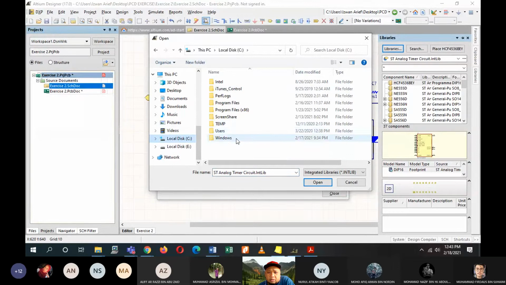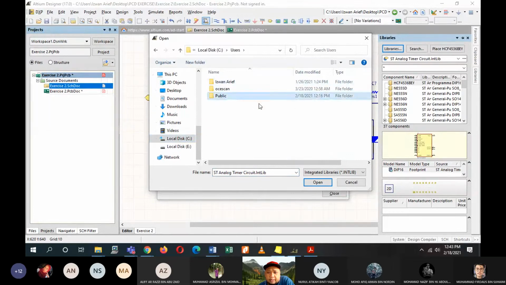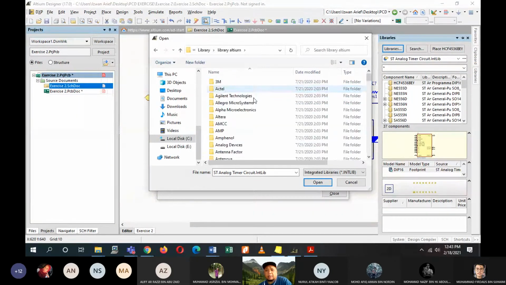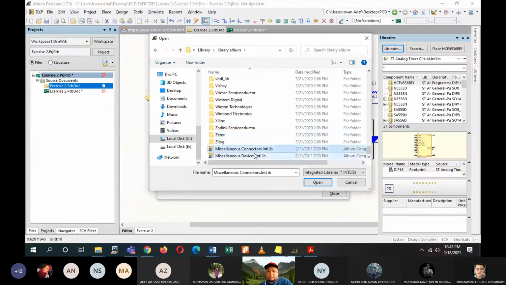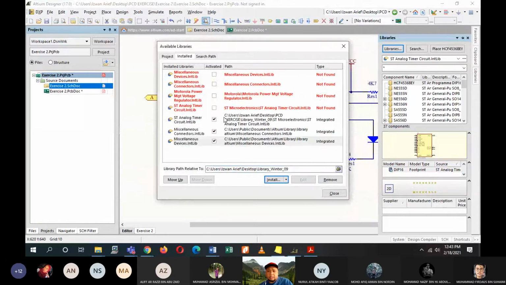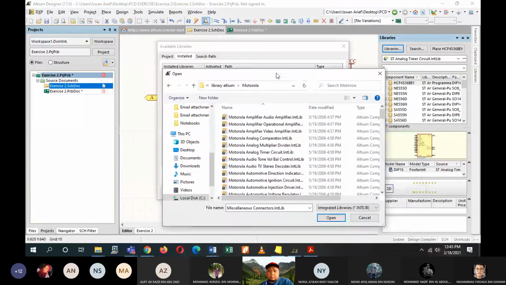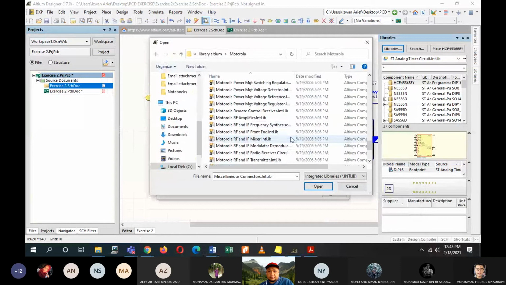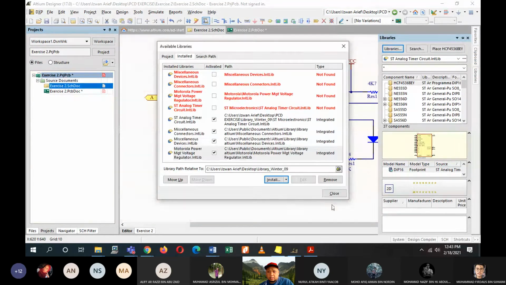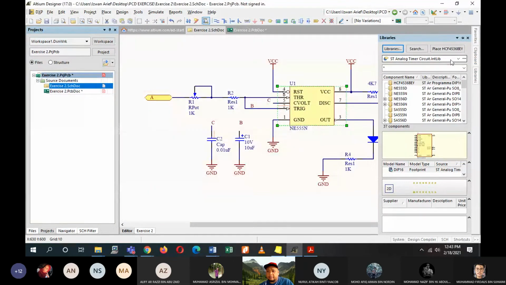Okay, never mind, I'll go into my folder first. Public Documents, Altium, Library, Altium, where is it? Open. Okay, now I have mine, and then Motorola, Motorola Power Management Voltage Regulator. Okay, close. So now I have all of my libraries here.